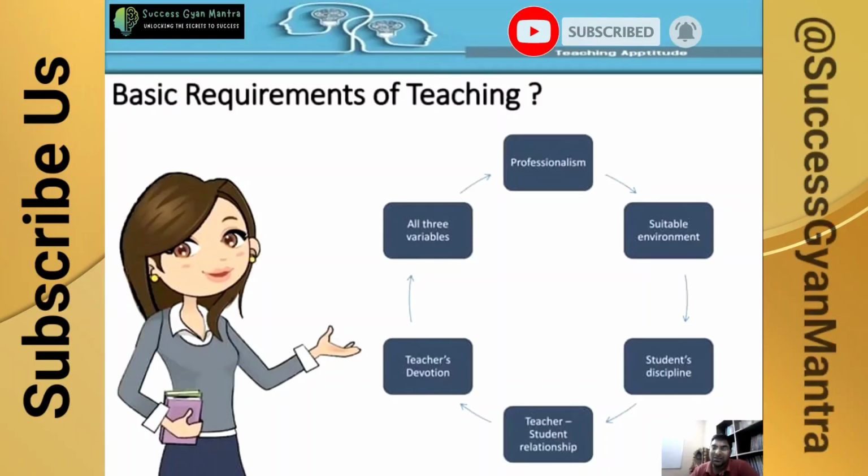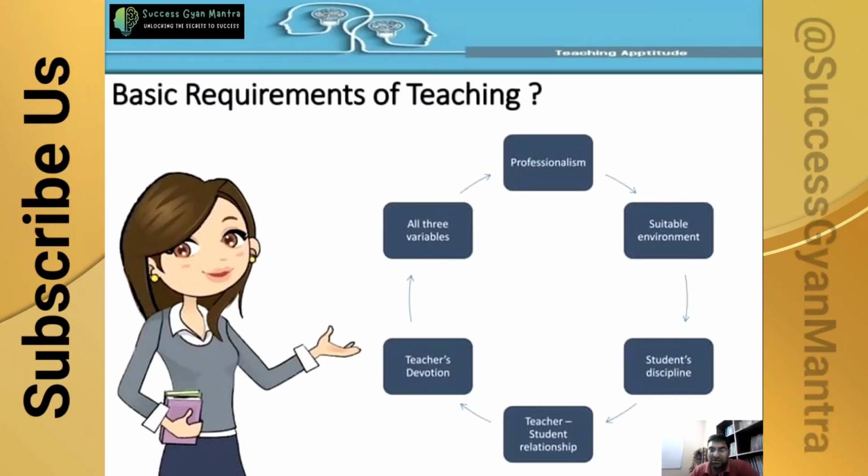Teacher devotion: there should be dedication and commitment among teachers to provide high quality education to the students. And the three variables I already told: teacher, student, and the teaching methods.